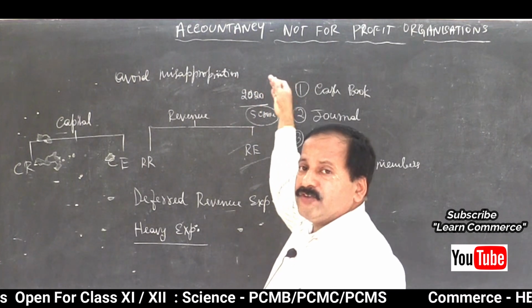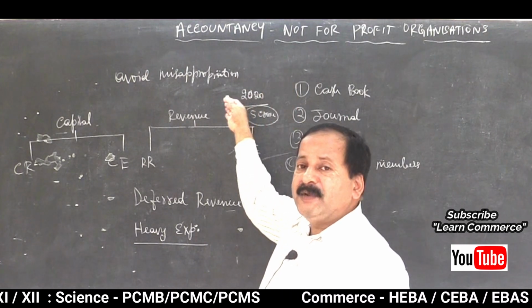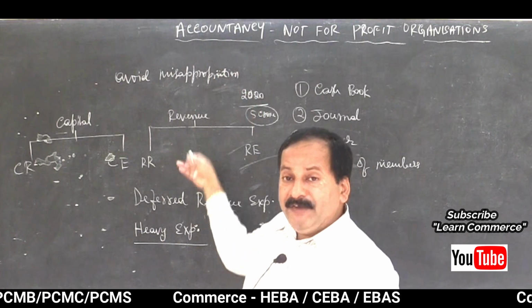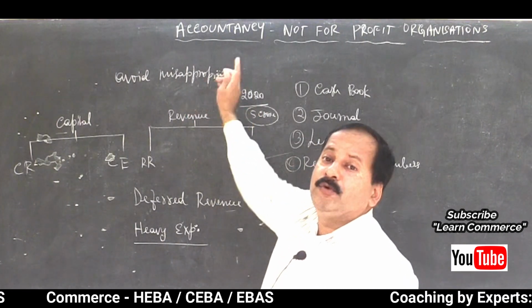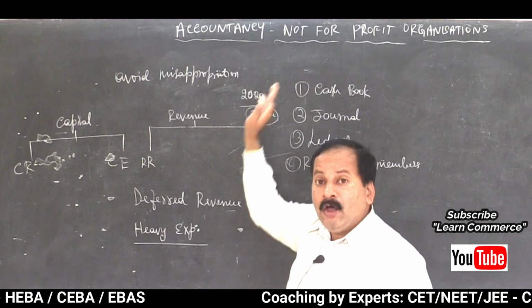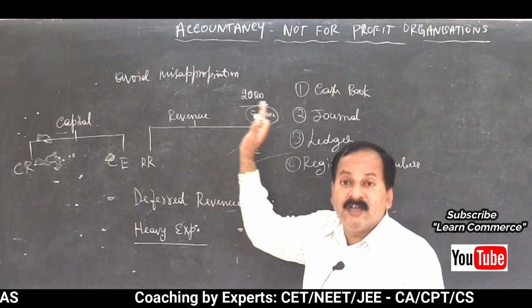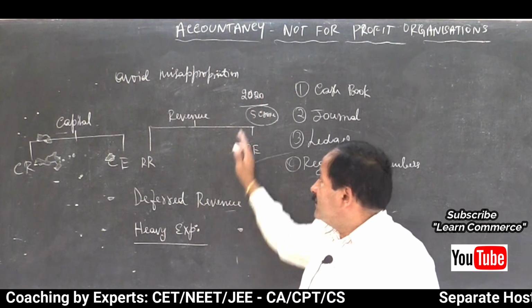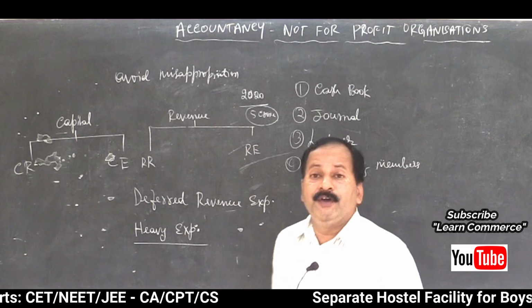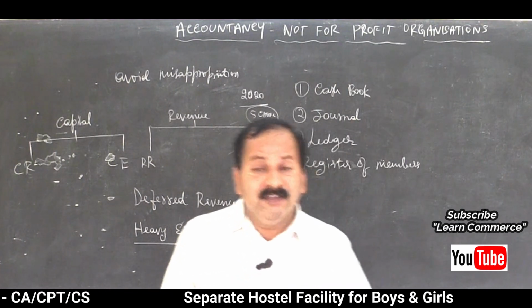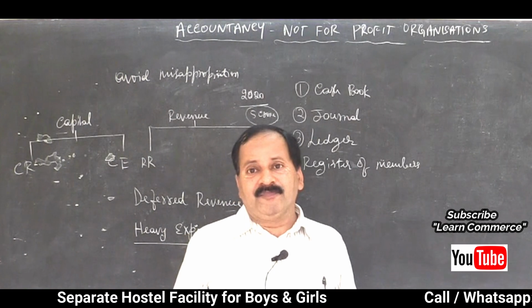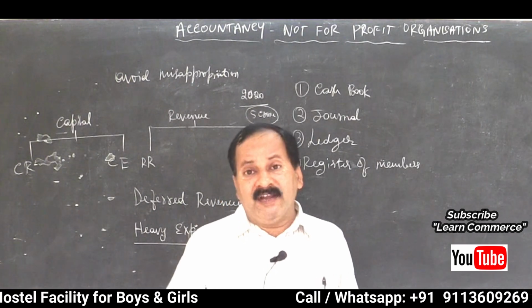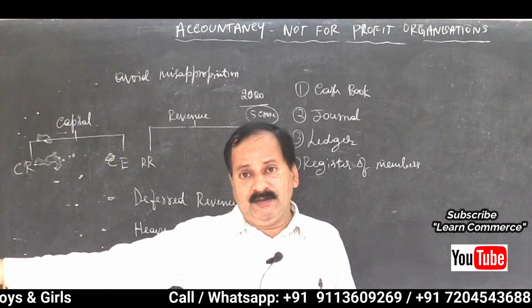Every year you just debit a portion of that expenditure, because the benefit of that expenditure will accrue to the business concern for a longer period of time. So such expenses are called deferred revenue expenditure, because the revenue is deferred. We will get the revenue in future, isn't it?